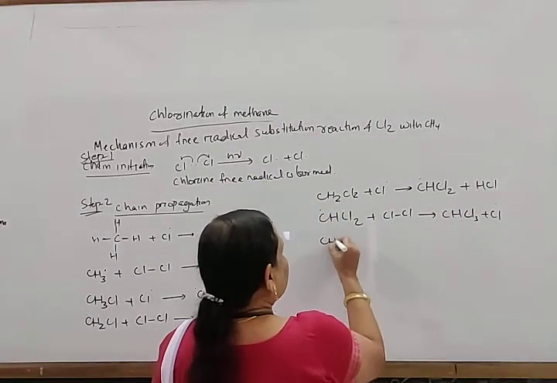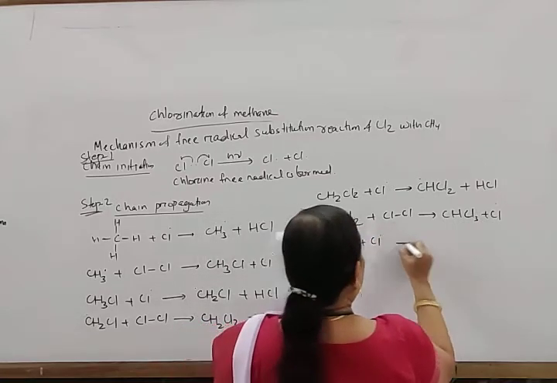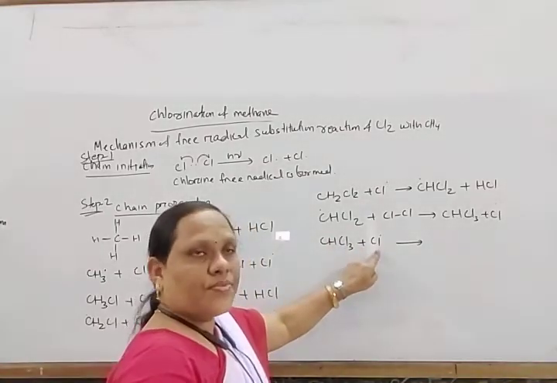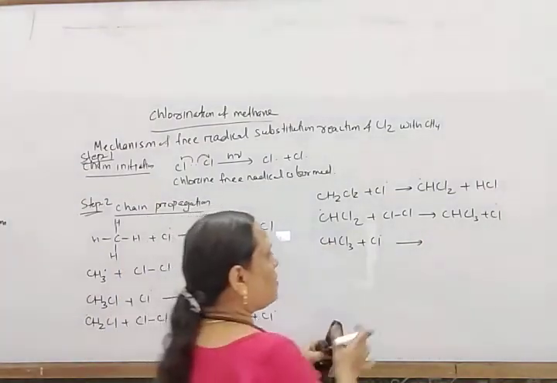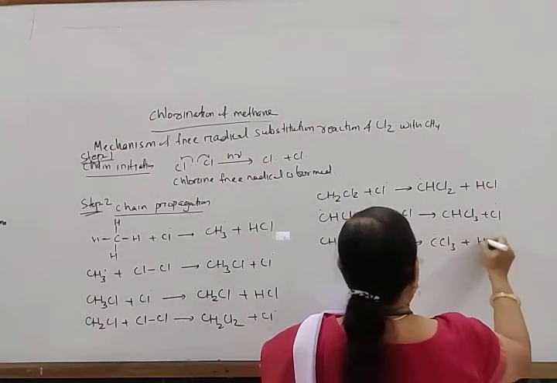Again this CHCl3 plus this chlorine free radical, it again attacks one hydrogen here and CCl3 free radical is formed. It forms CCl3 dot plus HCl.